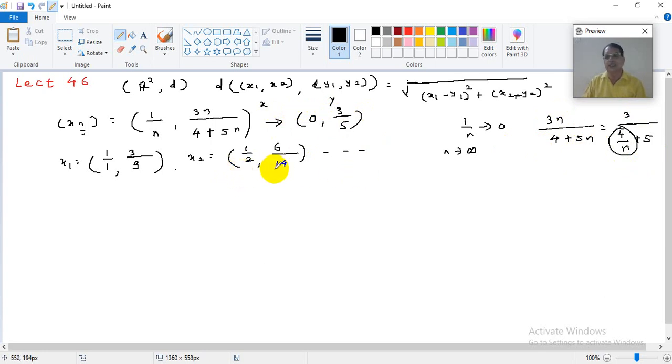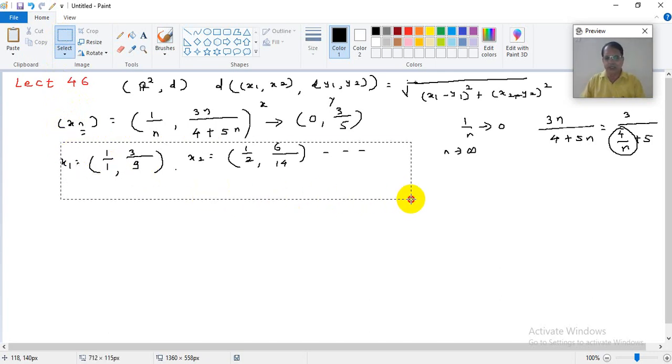This is by using calculus concept, limit n tending to infinity. But by epsilon k definition, can we prove this? This is very important. That we will try to do. Then the theme is that you are given epsilon, you have to find k which satisfies that property, that for all n greater than or equal to k, the distance between the nth term and the point to which the sequence converges becomes less than epsilon. That we have to prove. So we will proceed here.